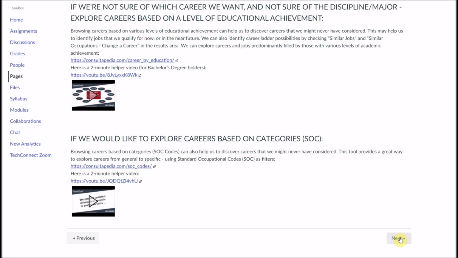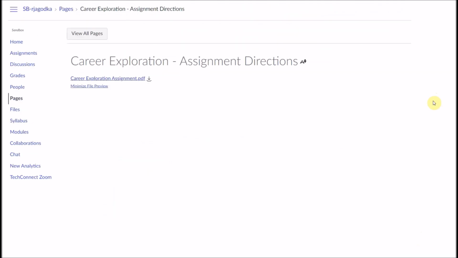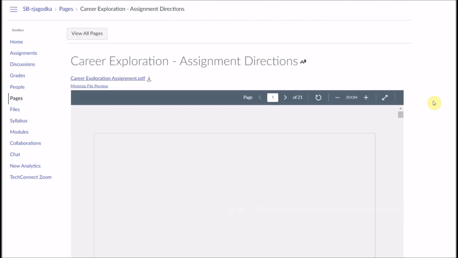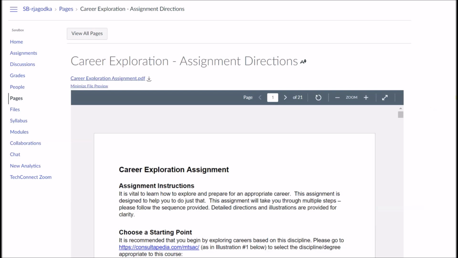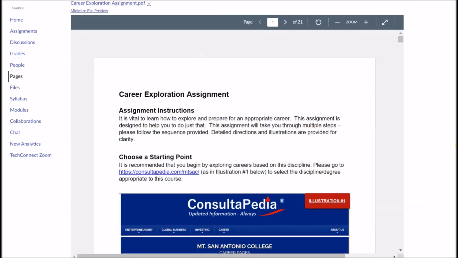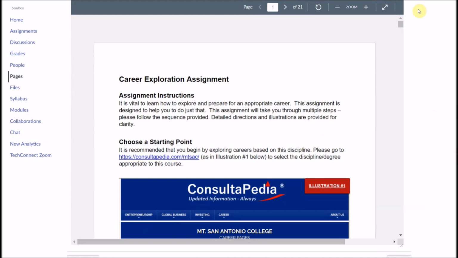So it's really a good way to go. Okay, the next page is the assignment page. This is the page that has all of the directions for our students on how to complete the assignment. This is a PDF document.